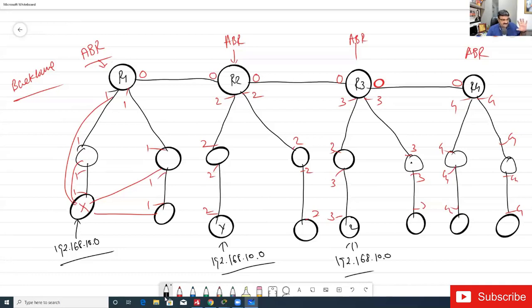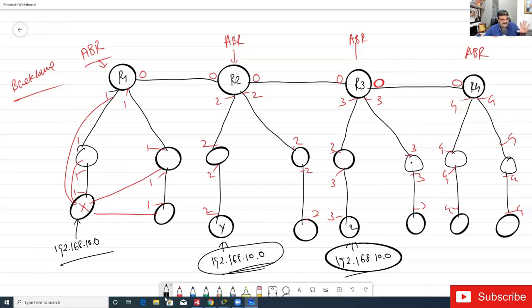See my question, I'm repeating it again. You all said that when X has an LSA, it can only send this LSA to the same area, and this area is a boundary. So the LSA cannot cross the boundary of this area. If it cannot cross the boundary, how will Y get this network and Z get this network?